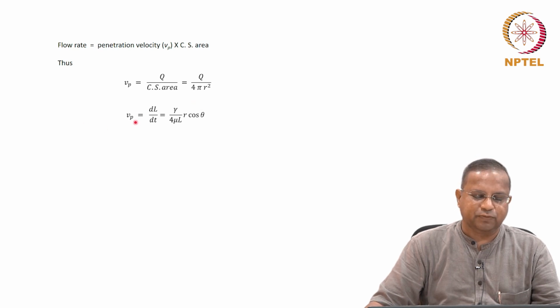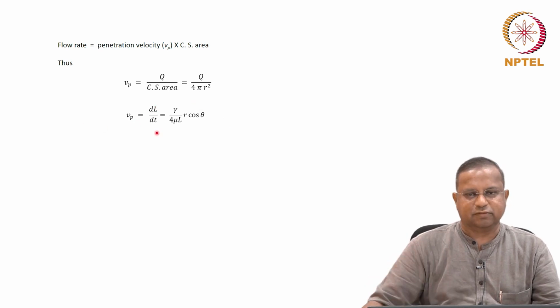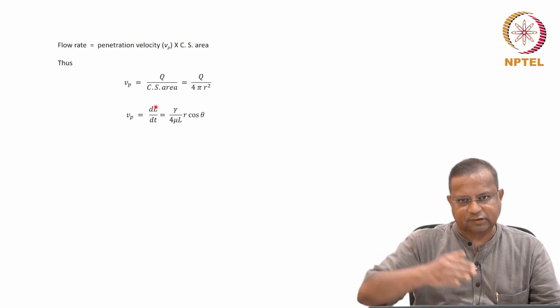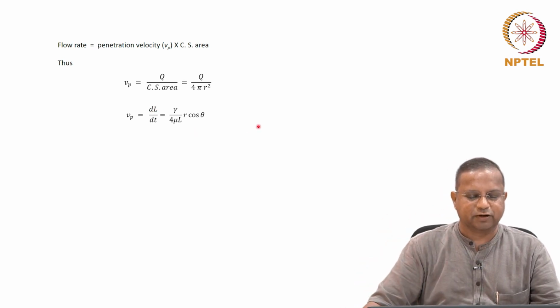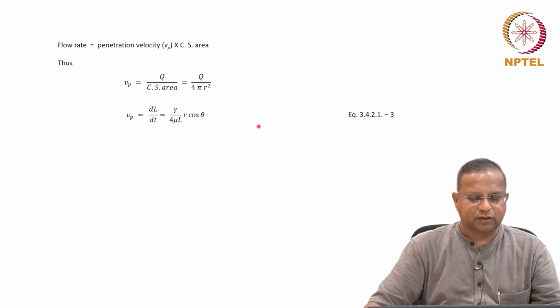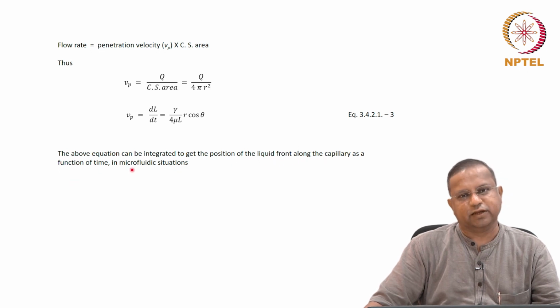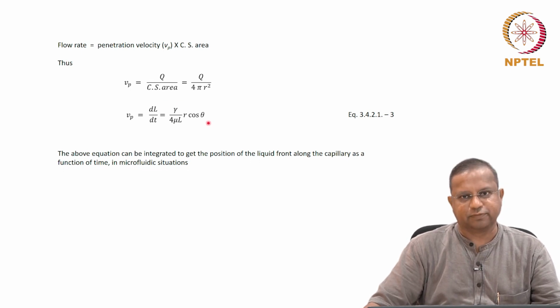You also know that Vp is nothing but dl dt, the rate of change of distance with time. The distance, in this case, is the distance traversed in capillary flow by the liquid, equation 3.4.2.1-3, and therefore you could integrate this expression to get the position of the liquid front along the capillary as a function of time in microfluidic situations, which is an important thing to know for design, operation, and so on.